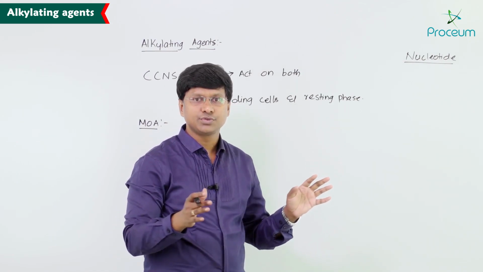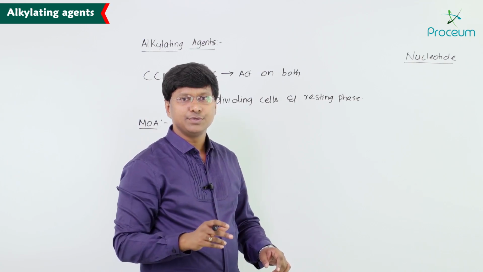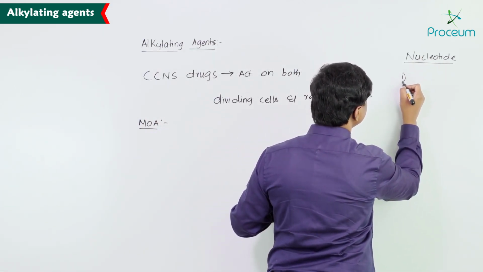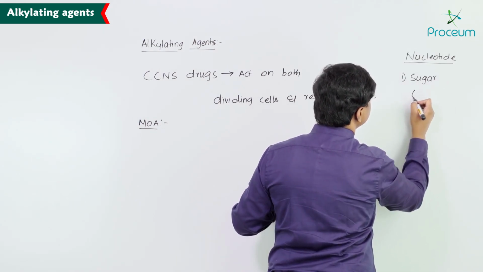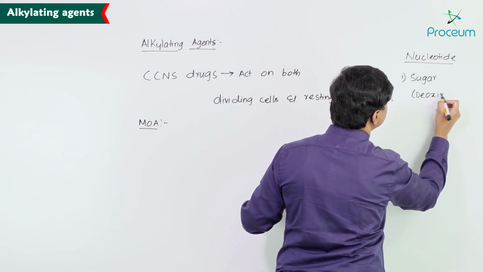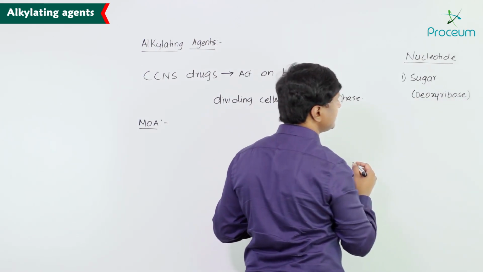All these nucleotides combine together to form the DNA. In this nucleotide, there are three important structures. One is your sugar, which is nothing but your deoxyribose.